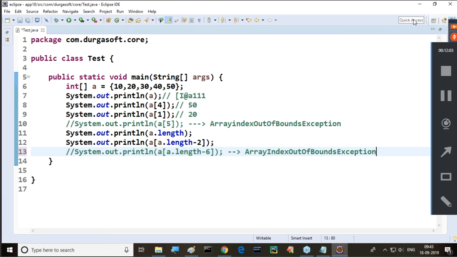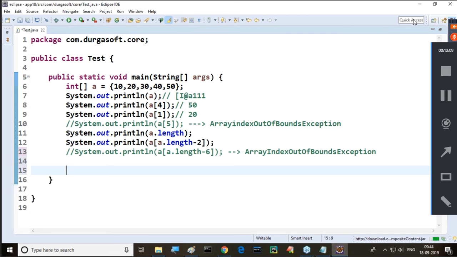Then after completion of this particular content, another thing. Listen carefully. Up to now, we understood a few points here. Individually, we are retrieving the data from the array. But now my requirement is I want to read all the array elements one by one. To read all the elements from the array, what do we have to do now? Simply, we have to use loops. Which loop are we going to use here? A for loop.